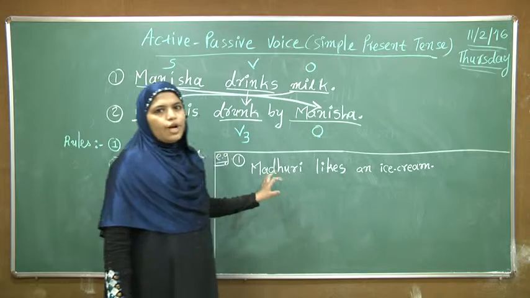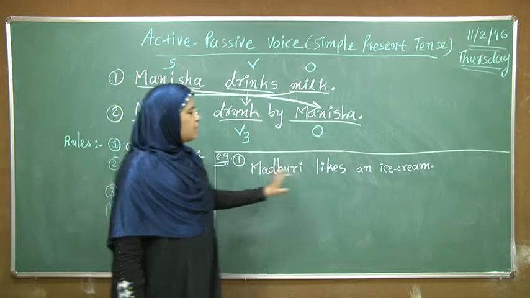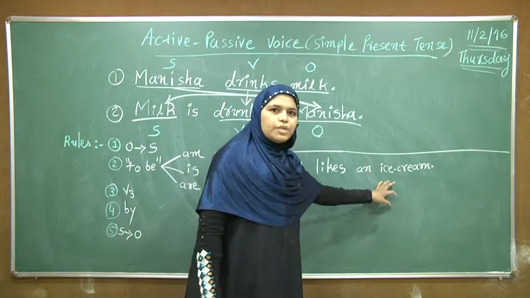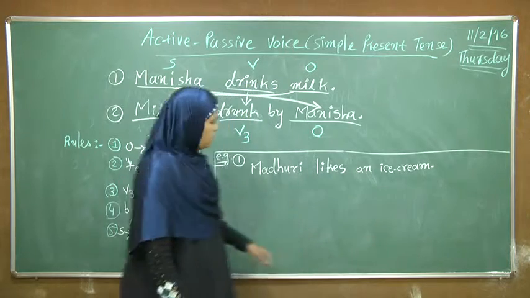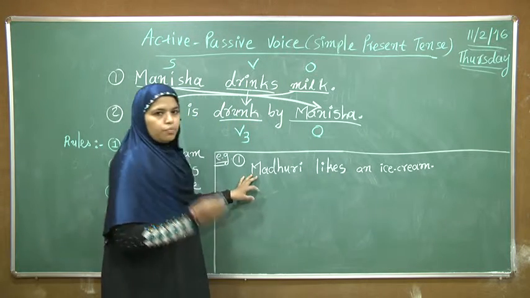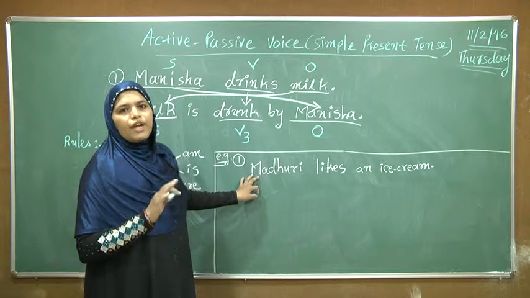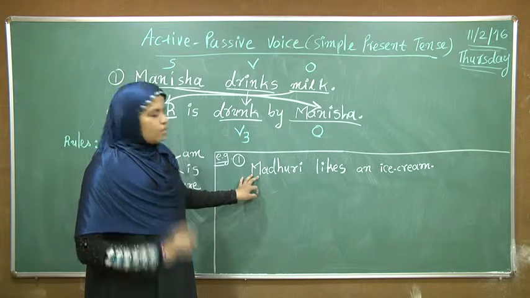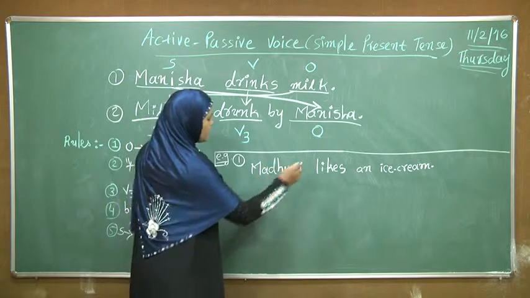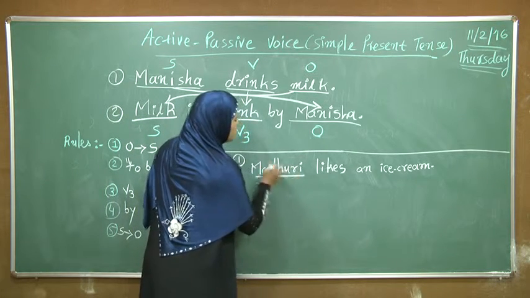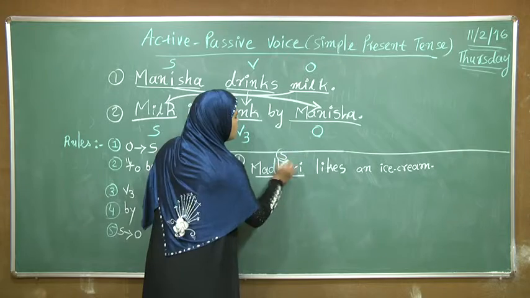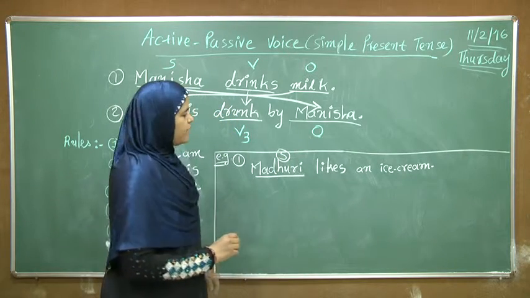First of all, we have to find out subject, verb and object from this sentence. So we can use who for identifying the subject of the sentence. Who likes ice cream? The answer is Madhuri. So Madhuri will be our subject.